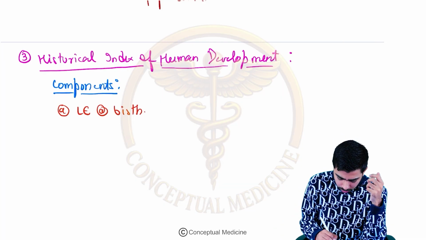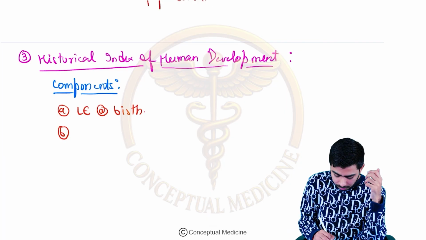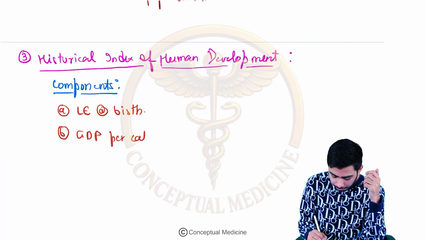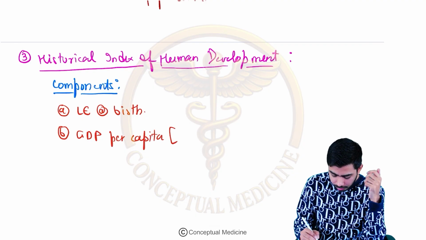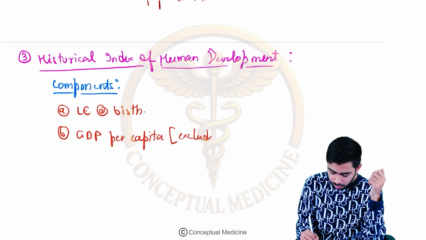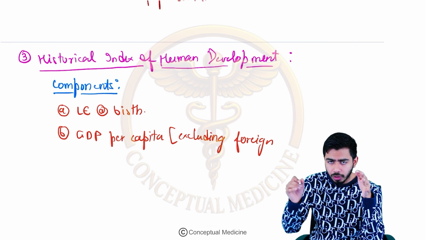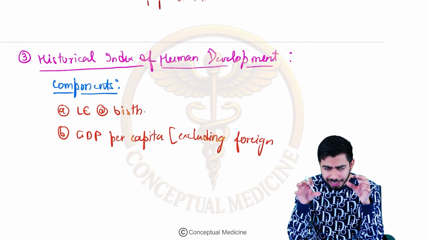Here also B is the GDP per capita, gross domestic product per capita, but excluding the foreign national income. Whatever income is coming from the foreign countries, we will exclude that, right? So purely it would be any country's income.